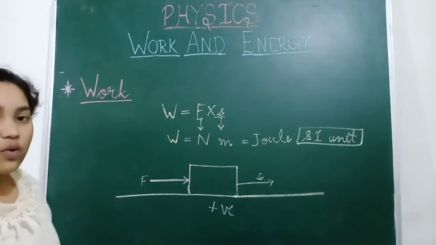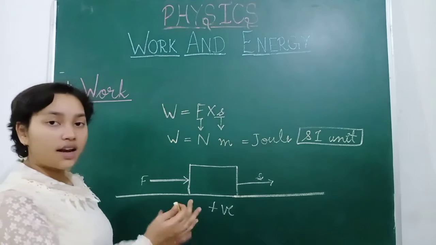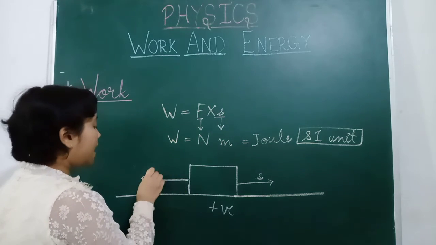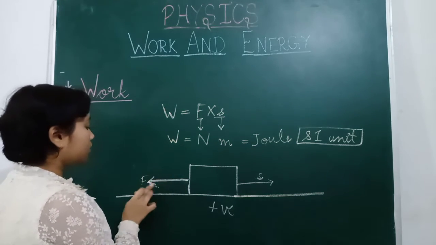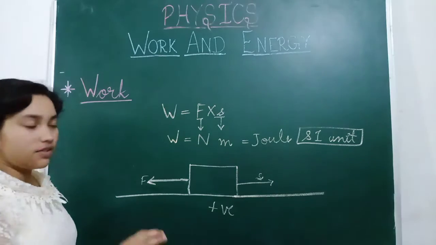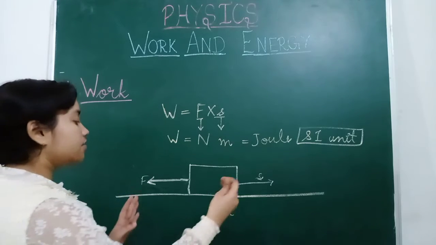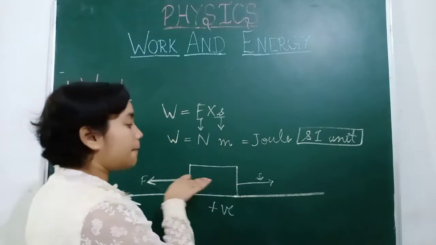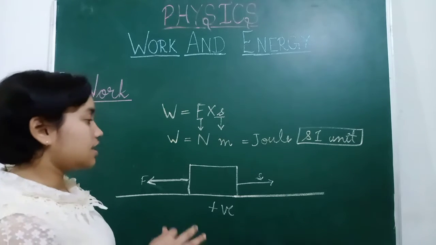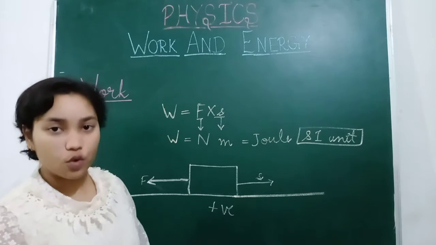But when the force and the displacement are in opposite directions, means when we apply a force here, work done is negative, because we are applying the force here and displacement is happening on this side. Majorly this condition is with the friction force, because friction force always opposes the motion.